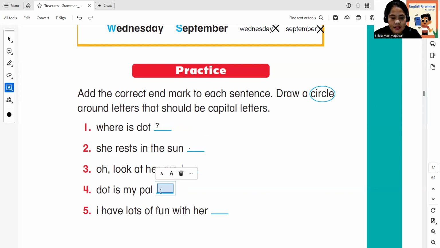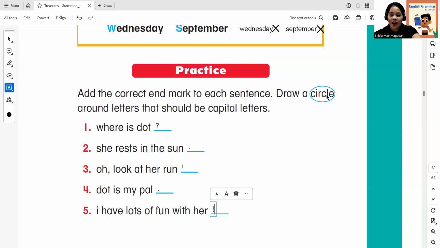How about "Dot is my pal"? It tells us something, that she is the friend of someone else. So we have to put there a period, because it's information. All right. "I have lots of fun with her." So what punctuation mark are we going to use? It expresses emotion, so we have to put an exclamation mark. Okay, you've done a great job.